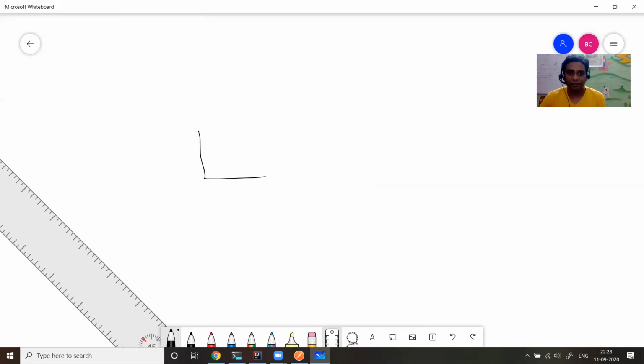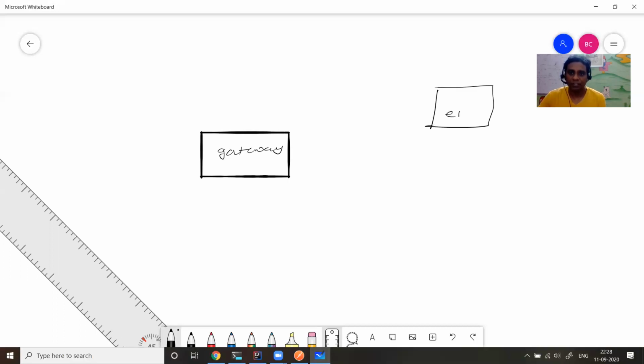We have a gateway. We have an employee service. We have payroll. And the new service which I'm going to build is the report service.